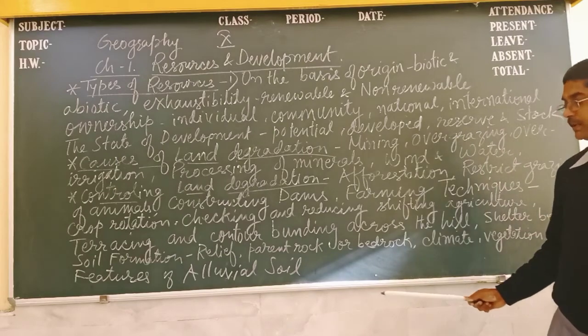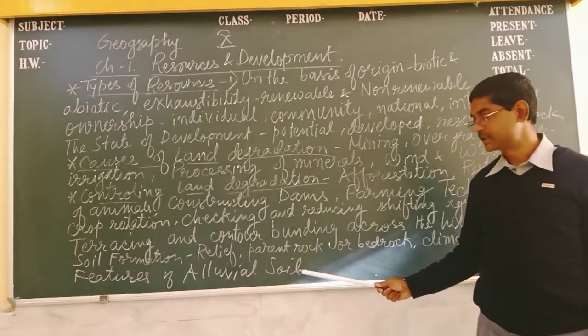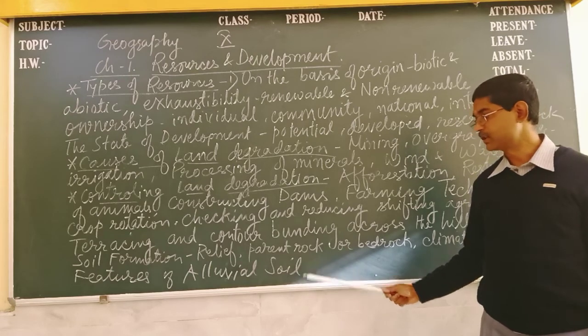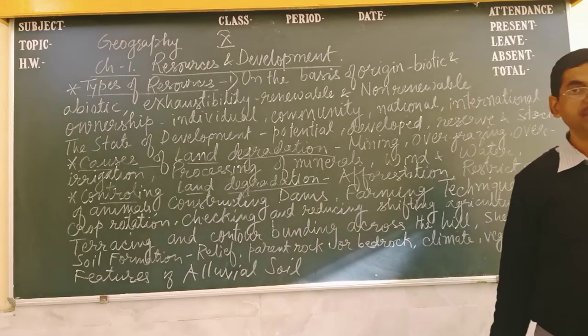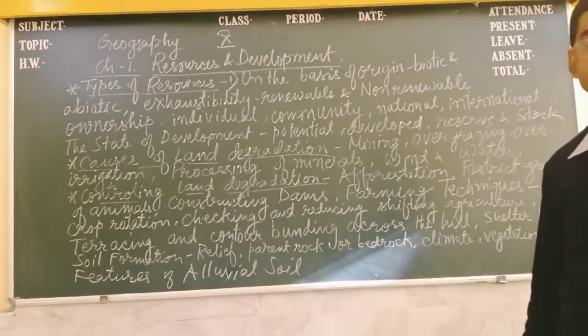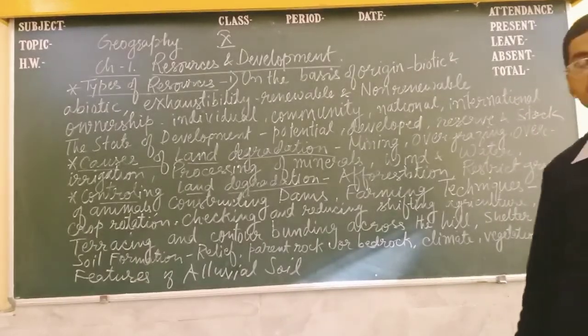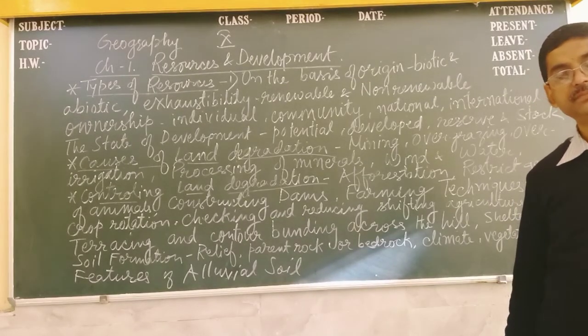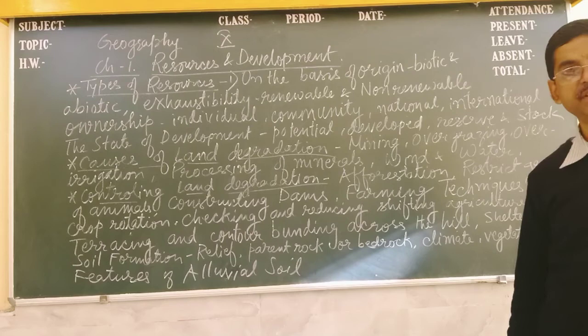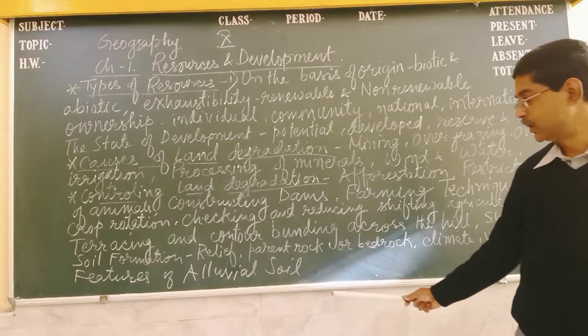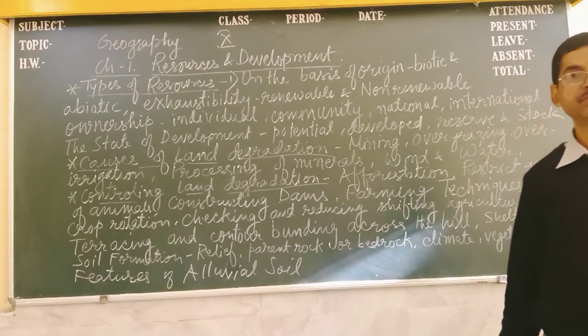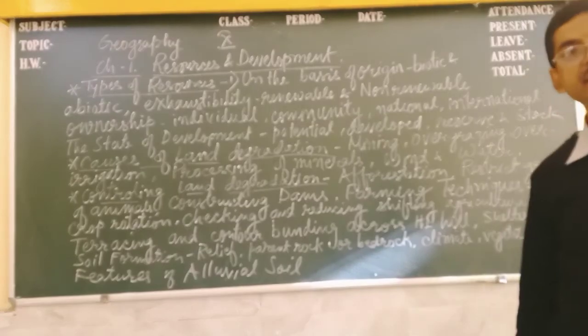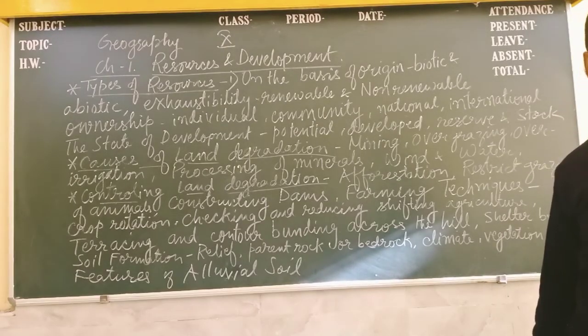Next one, there are many types of soils. Out of that, one important soil is the alluvial soil. We know that alluvial soil is the most fertile soil. Alluvial soil is mainly found in the northern part of India, from Punjab, then Haryana, Uttar Pradesh, after that Bihar, West Bengal and Assam. These are the places of North India, and in the southern part of India all the coastal regions have this alluvial soil. There we can see the old alluvial soil and the new alluvial soil, that means Bhangar and Khadar.